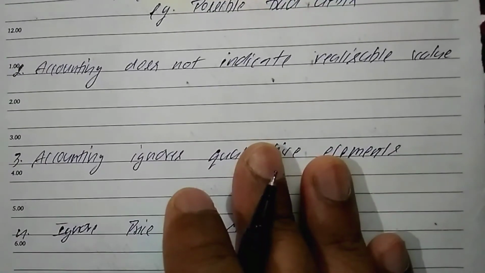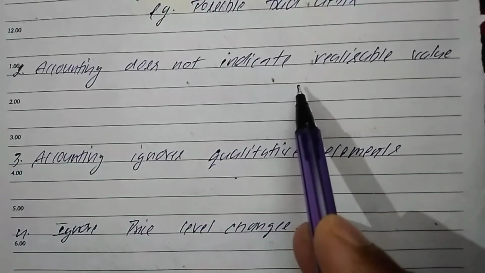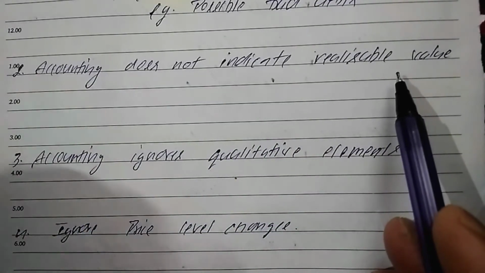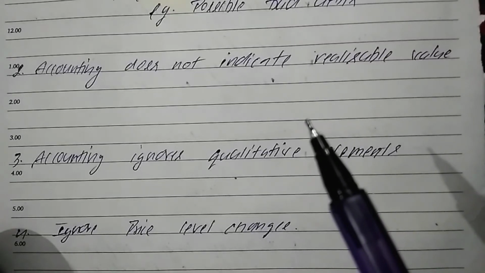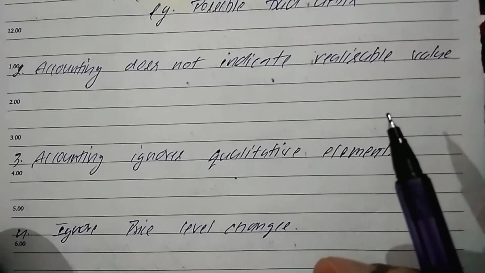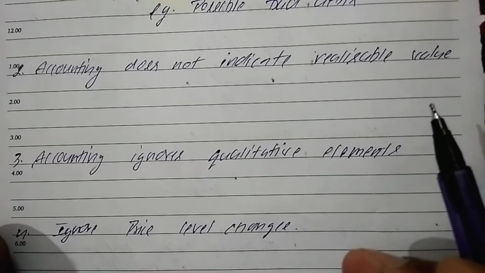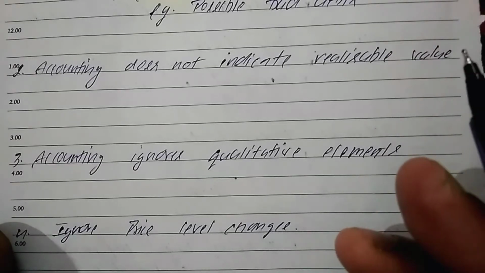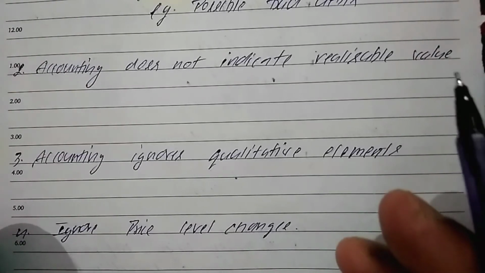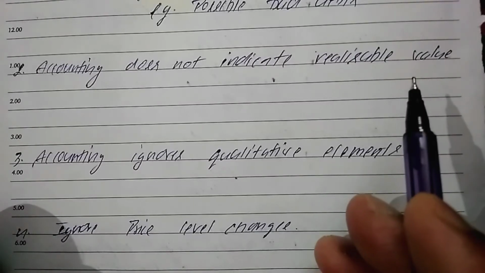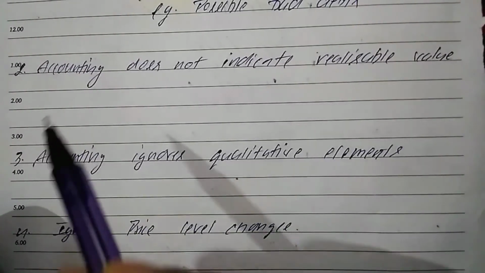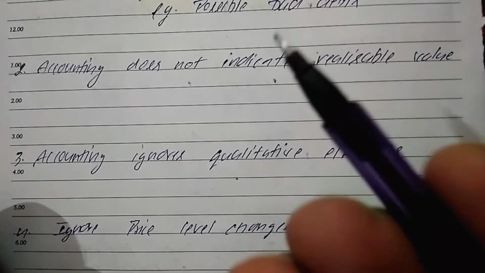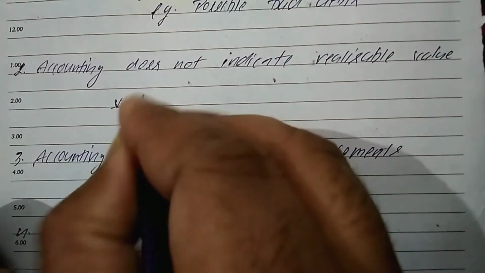The second thing, accounting does not indicate the realizable value. What is the realizable value? If you sold the asset in the market, the amount of money which you get is the market value of the asset. But accounting does not show that because assets are not purchased for sale.